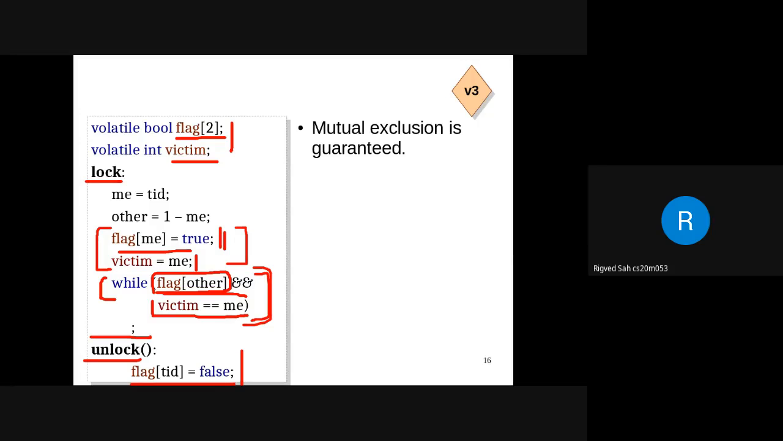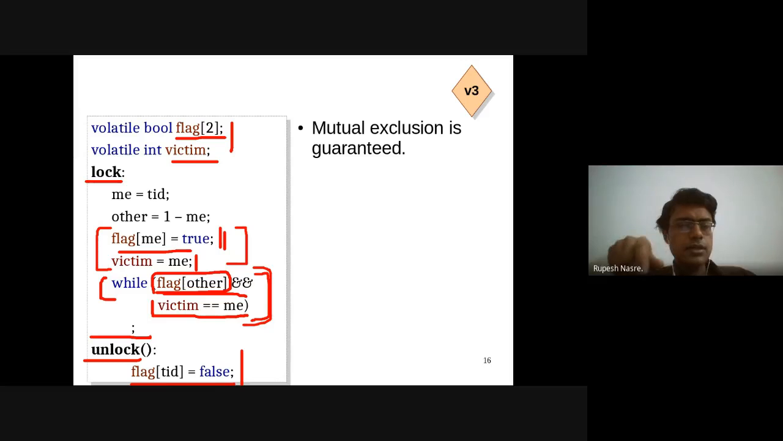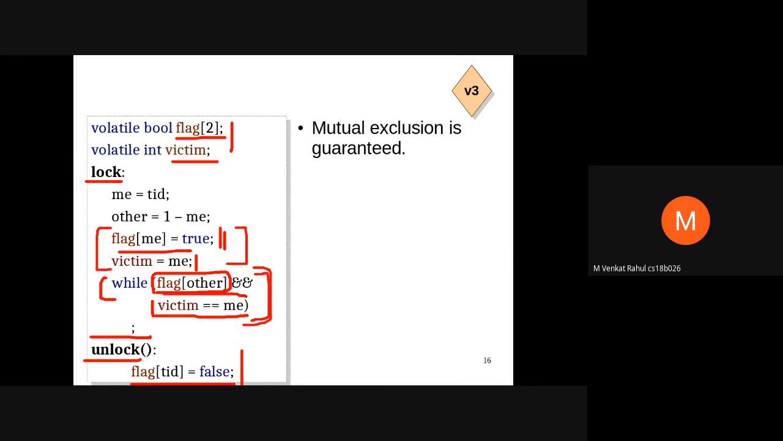I'm saying first thread will make victim equal to me, then it will stop. Then the other thread will make victim equal to that thread, and then if the first thread executes, its victim will be the other thread, not itself. Yeah, so Venkat, we are discussing the case where we have interchanged the conditions now, victim equals me and flag of other. So if victim equals me is false, then it will not go for checking flag of other, and it can start coming out of the while loop and start executing its critical section.